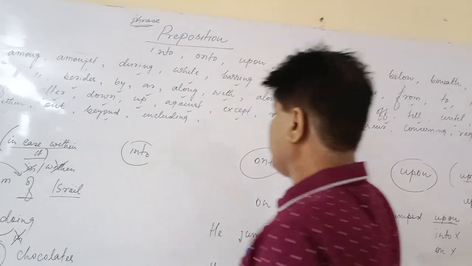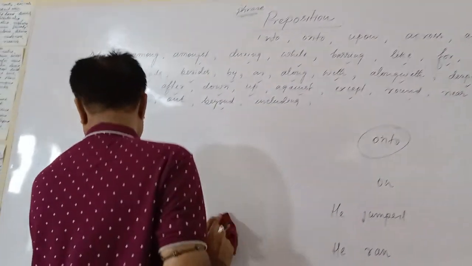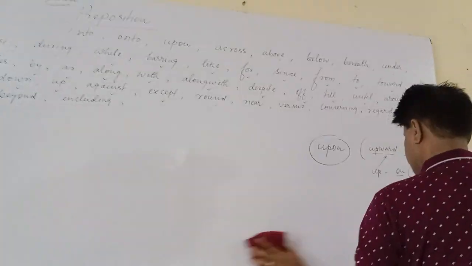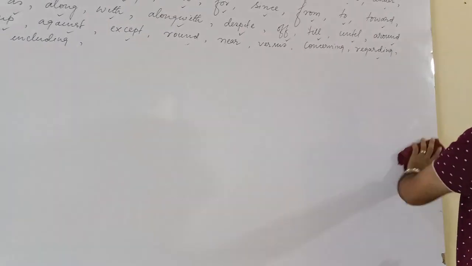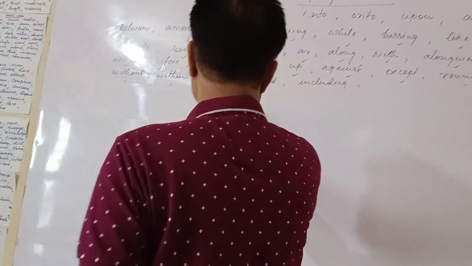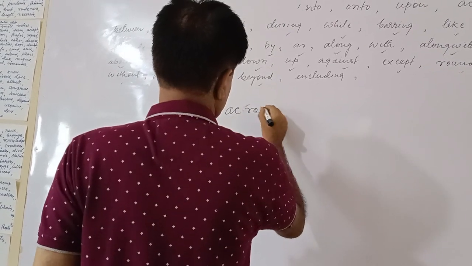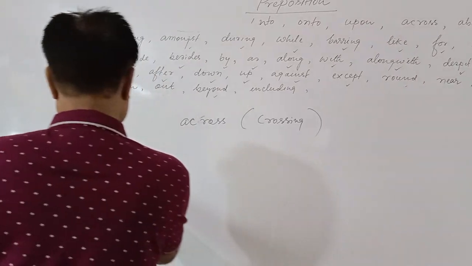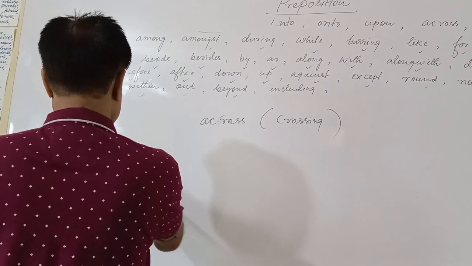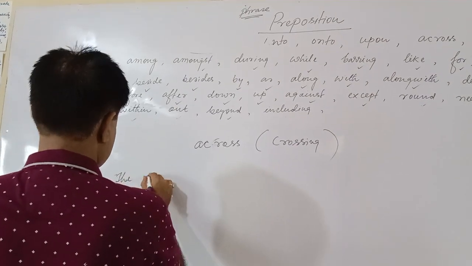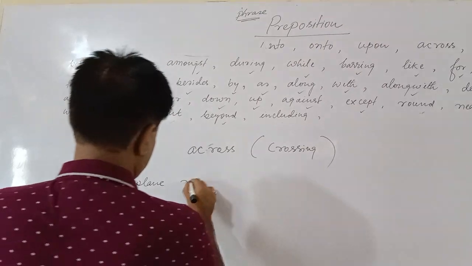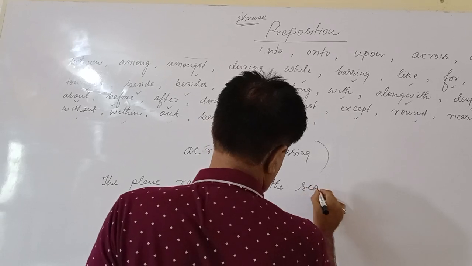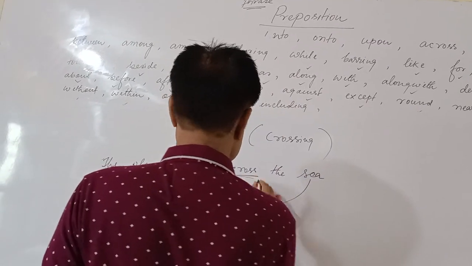Let me talk with regards to across. Across is used at the time of crossing something, right? The plane ran across the sea. So the sea is being crossed.